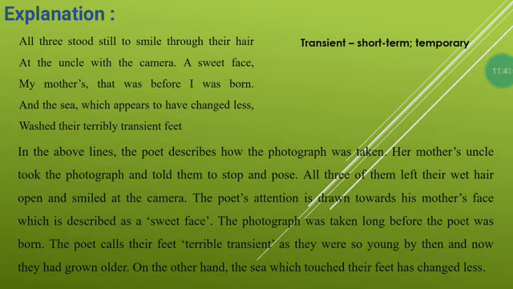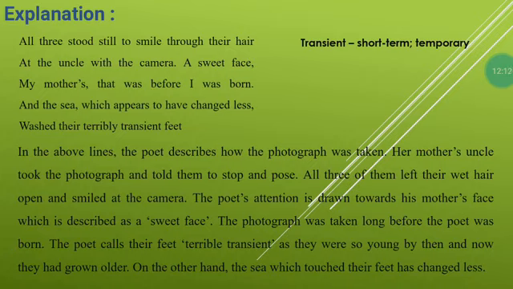The poet's attention is drawn towards her mother's face, which is described as a sweet face. The photograph was taken long before the poet was born. The poet calls their feet terribly transient, as they were so young then, and now they have grown older. On the other hand, the sea, which touched their feet, has changed less.